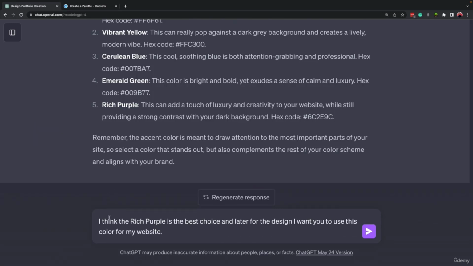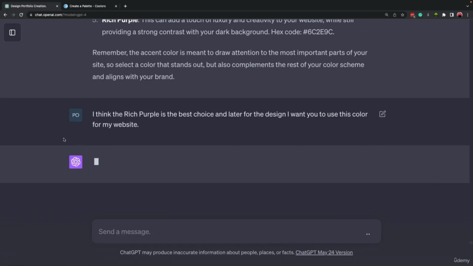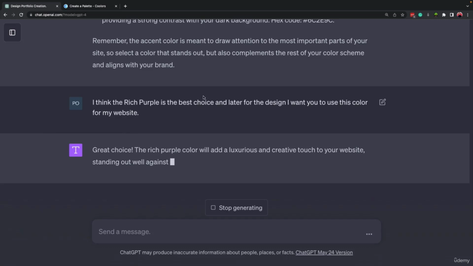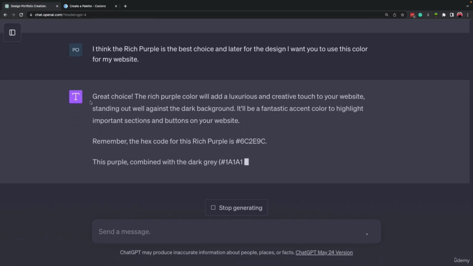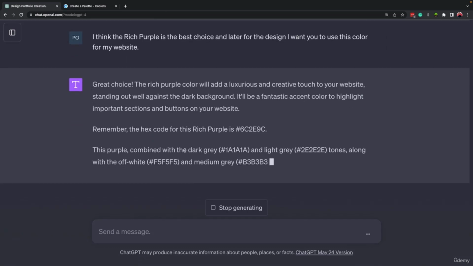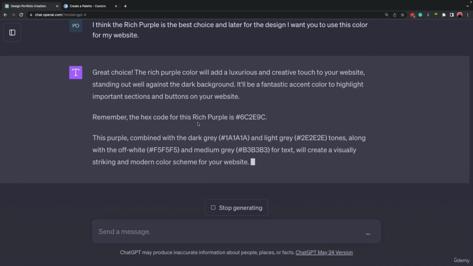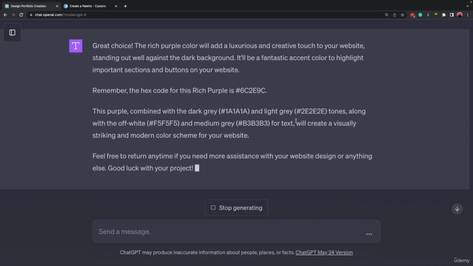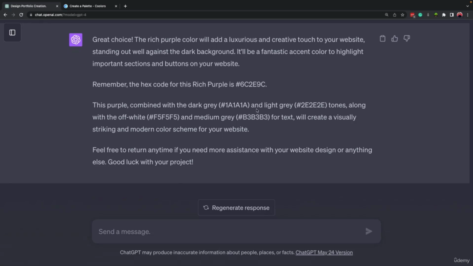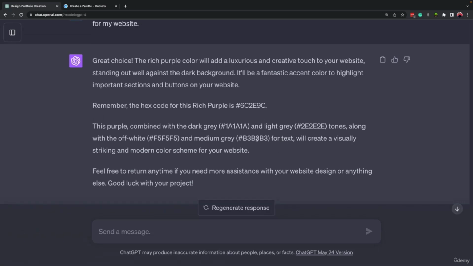Okay, I mentioned that I think rich purple is the best choice, and later for the design, I want you to use this color code from my website. So ChatGPT knows about our decision. It provides some more information about the color codes and the combination with other colors. It's okay. You can check out the other colors mentioned, but anyway, it is just additional information. All right, so that was all about this lesson. I will see you in the next part.